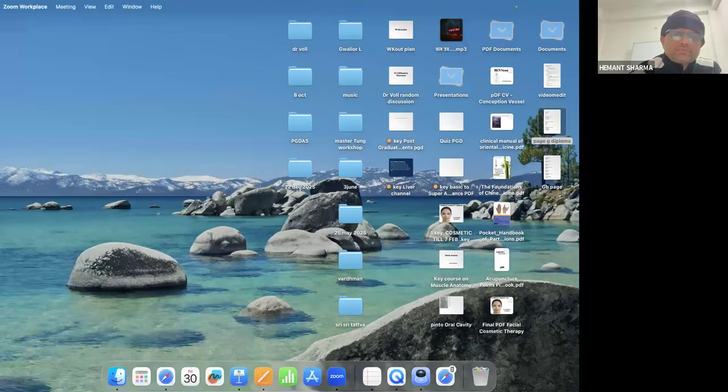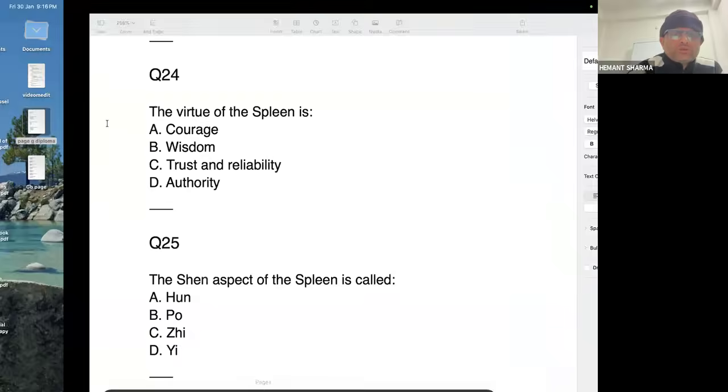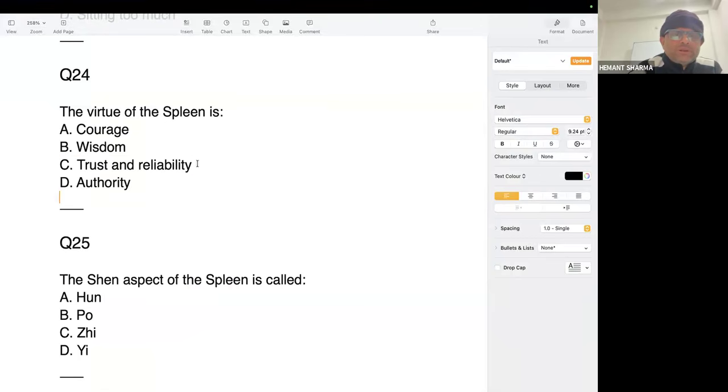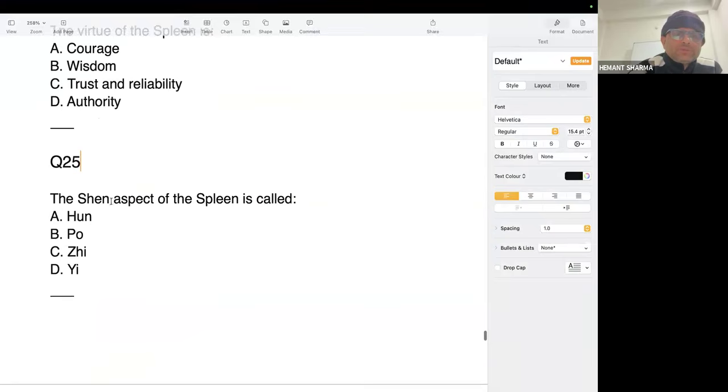So let's proceed to the next two. So the virtue of the spleen is trust and reliability. Okay. Question number 25. The Shen aspect of the spleen is called E. Why E means intellect. What does E mean? Intellect. Intellectual.